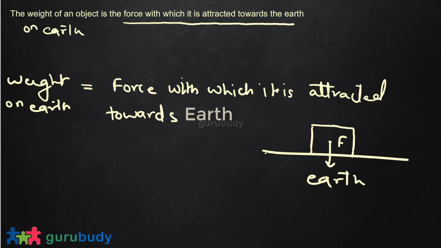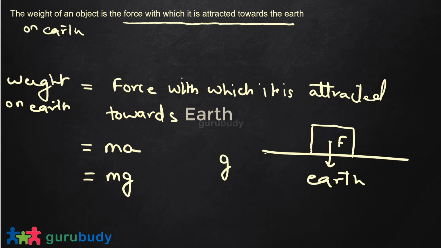Now we know from our previous lectures that force is mass into acceleration. When an object is near the earth, the acceleration because of the gravitational force is the acceleration due to gravity, which we represented in the previous lecture by the letter g. So weight is mass into g.